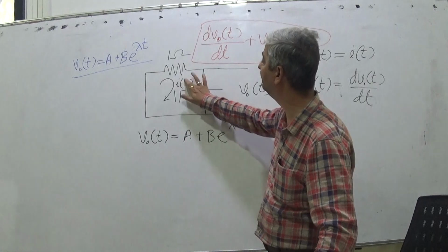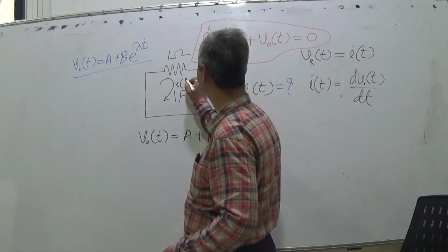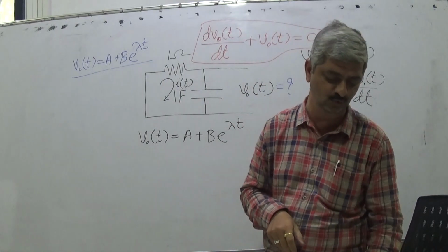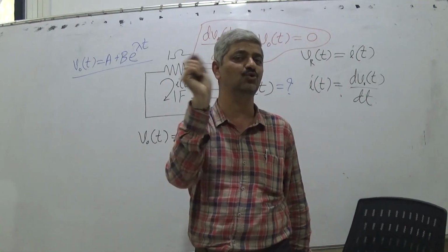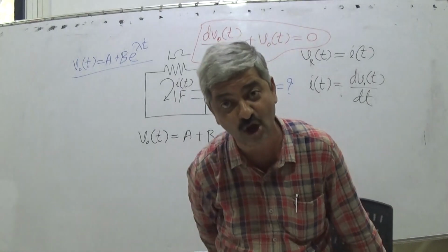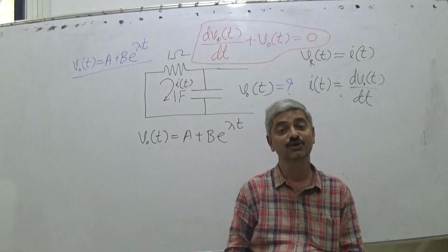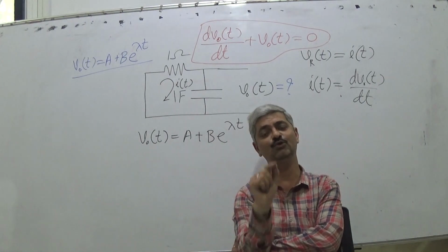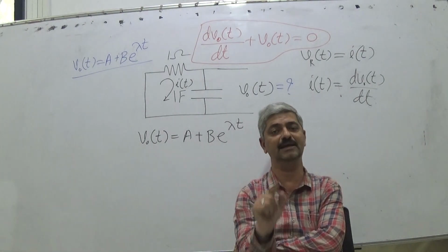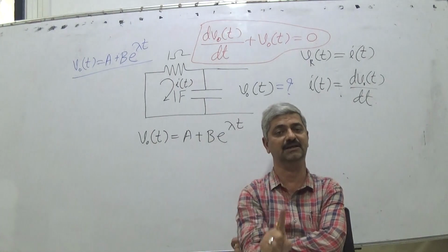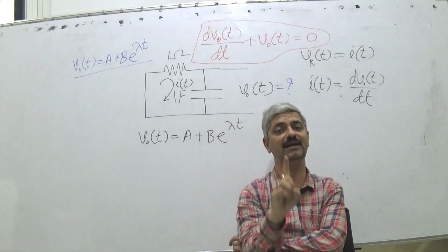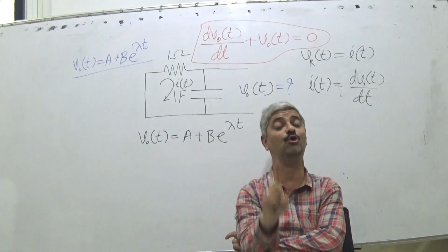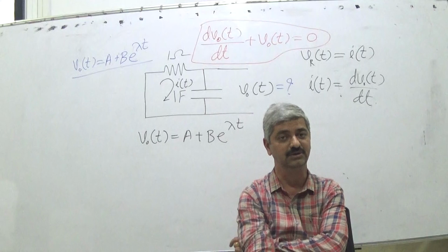No. To be very precise, when a differential equation is given to you, its exact solution you can't find at all unless you know, means the value of the output voltage for this circuit at a given instant cannot be absolutely found out.